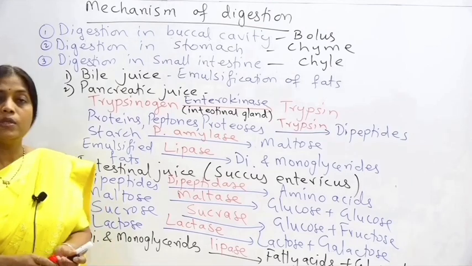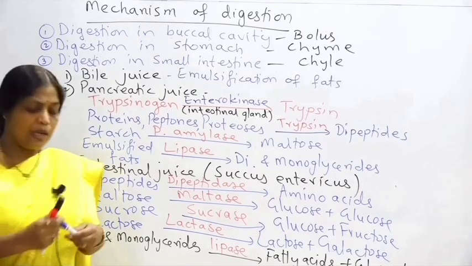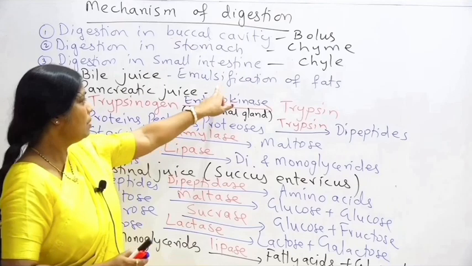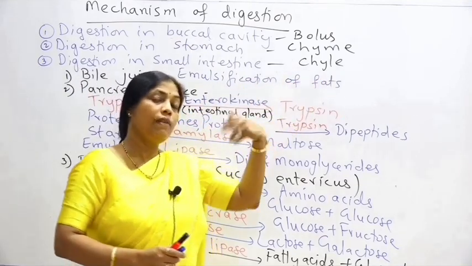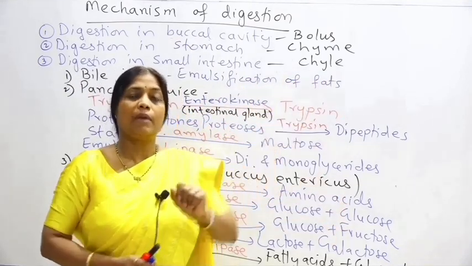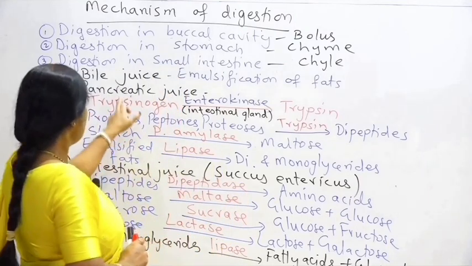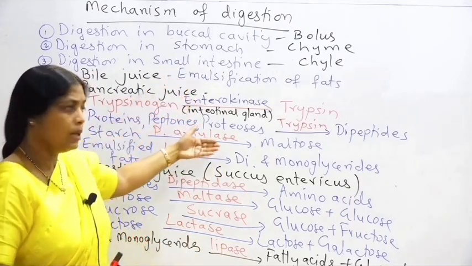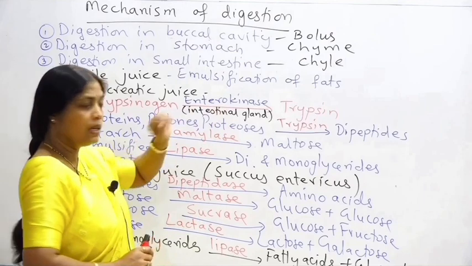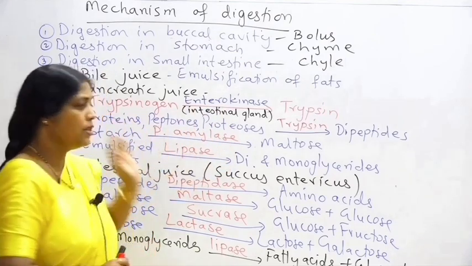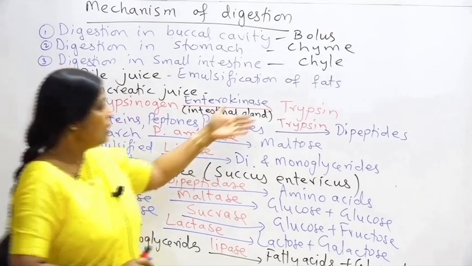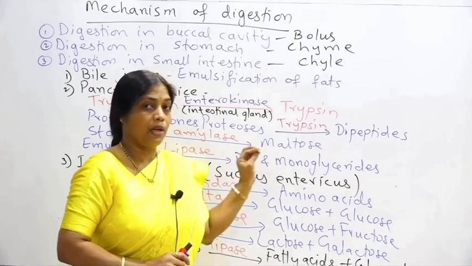So bile juice doesn't have any enzyme, but it helps in digestion because it brings about the emulsification of the fats, and only when the fats are emulsified the enzyme can act upon it. Next, the pancreatic juice is having all the enzymes for the digestion of protein, for the digestion of carbohydrate and for the digestion of lipids also, but it doesn't form the final end products of the digestion.